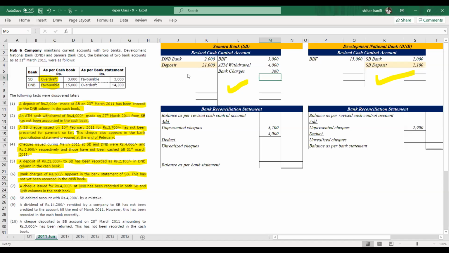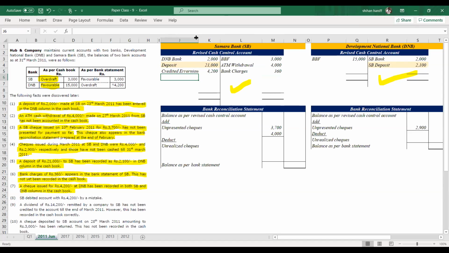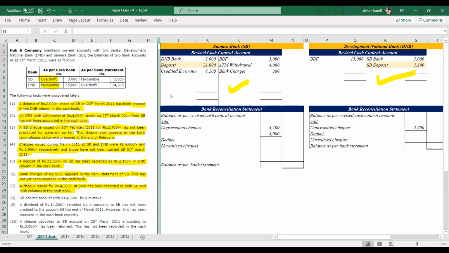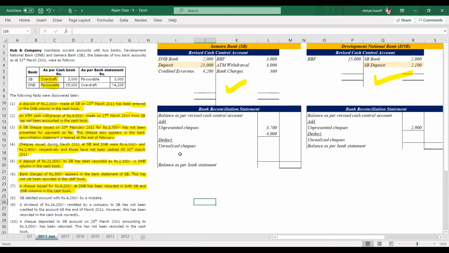Therefore, SB account debit 4,200. It was credited erroneously, so that will be debited.